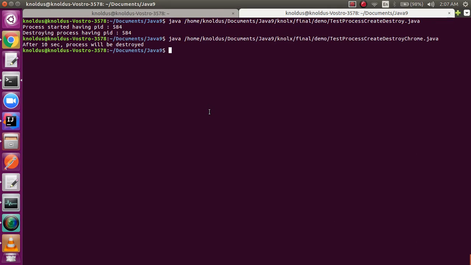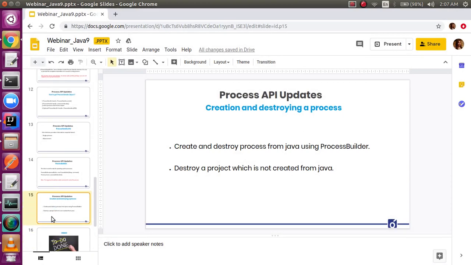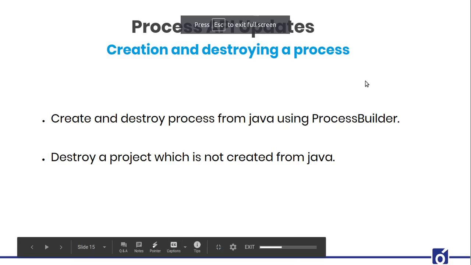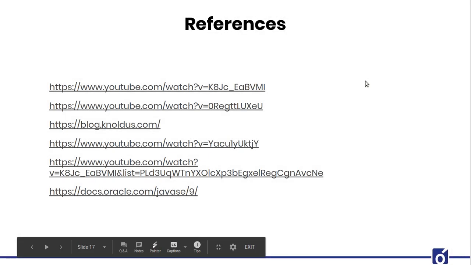So guys, now I think you have learned a lot about how to interact with different programs with the help of your own Java programs, and saw the simplicity there. The complexity is very little, right? So I hope you have learned something with this session and demo. We are done. These are my references,